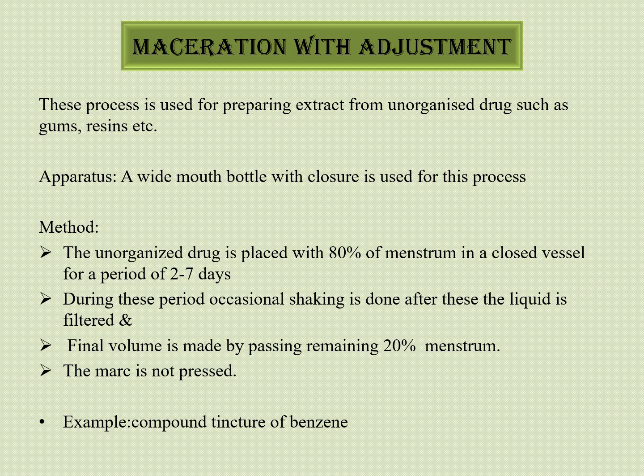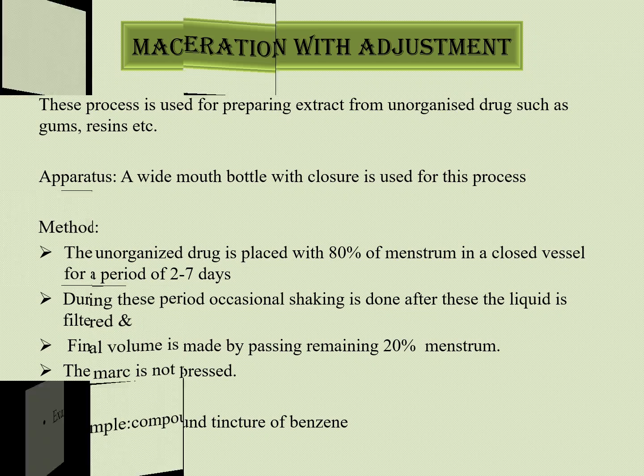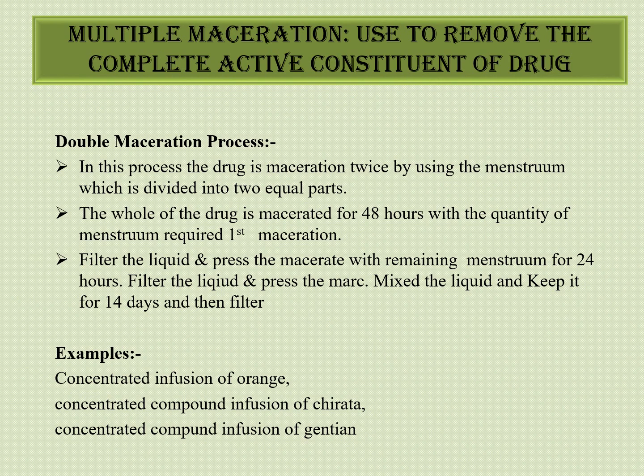Example, tincture of compound benzoin. Multiple maceration. This method is used to remove the complete active constituent of drug. In that first we will see double maceration process. In this process the drug is macerated twice by using the menstruum which is divided into two equal parts.